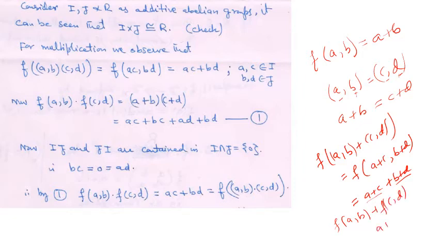F(A,B) is A plus B, and F(C,D) is C plus D. Now you have to just see whether these are equal. Since they are all elements of the ring, A plus C plus B plus D, and the ring is an additive abelian group, therefore these two are the same. Therefore, addition is preserved.